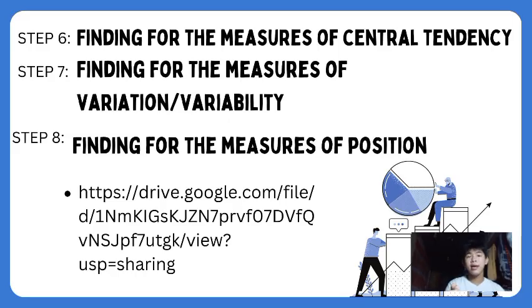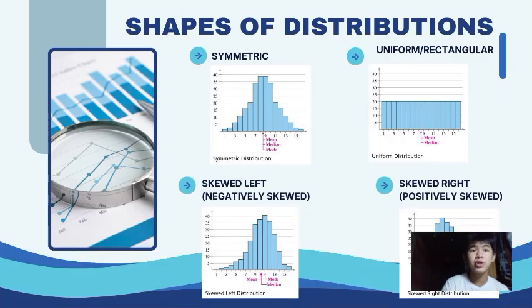So, a link is attached on how to create a box and whisker plot.